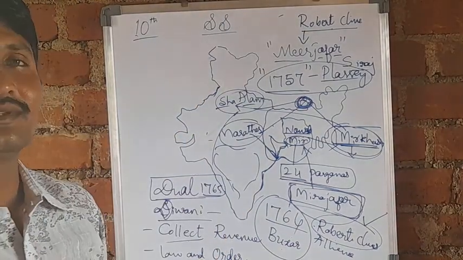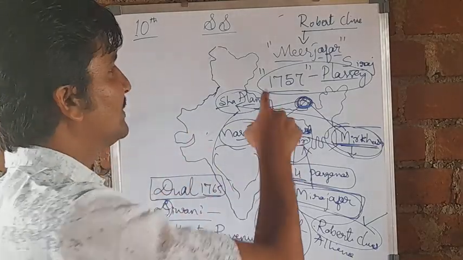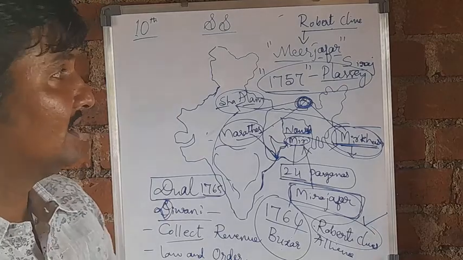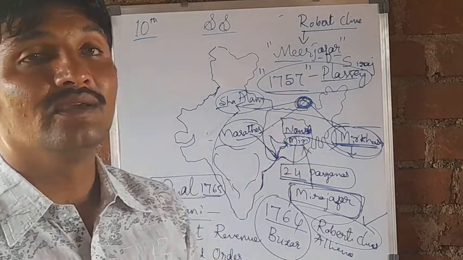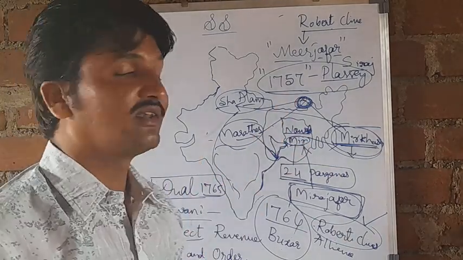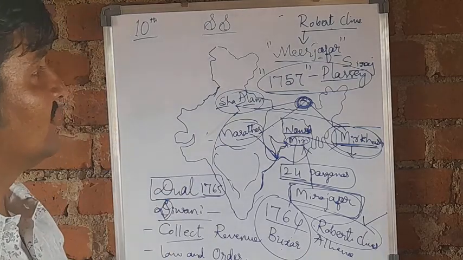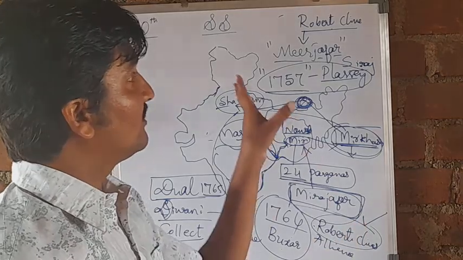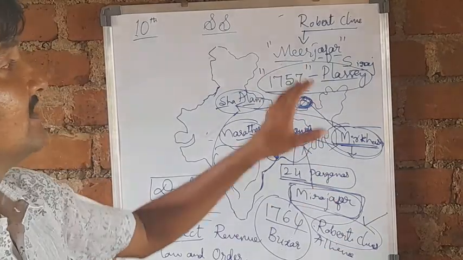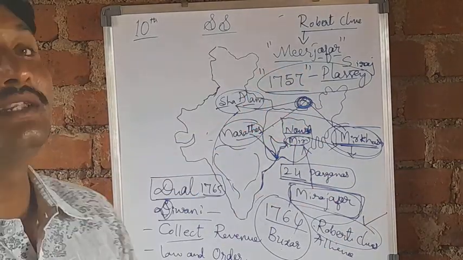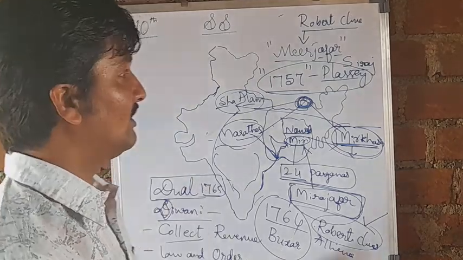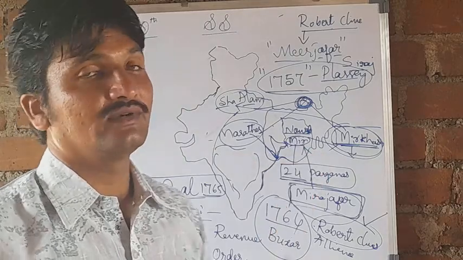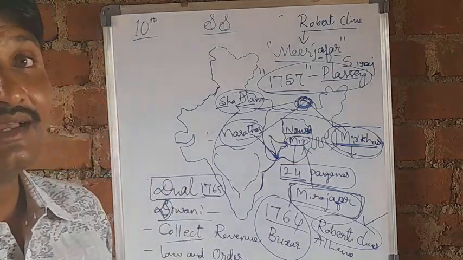Children, in the examination, just keep in mind two points here: the Battle of Plassey and the Battle of Buxar. What was the result of the Battle of Plassey? Robert Clive defeated Siraj-ud-Dawla. After that, Mir Jafar was installed as the Nawab of Bengal, and as a result, Mir Jafar donated the 24 Parganas to the British.